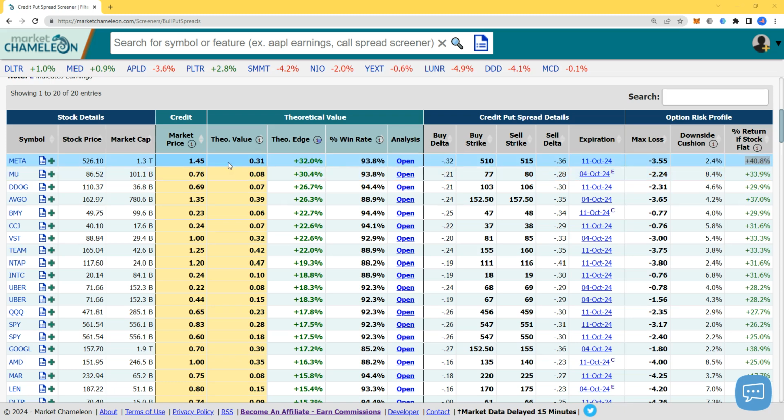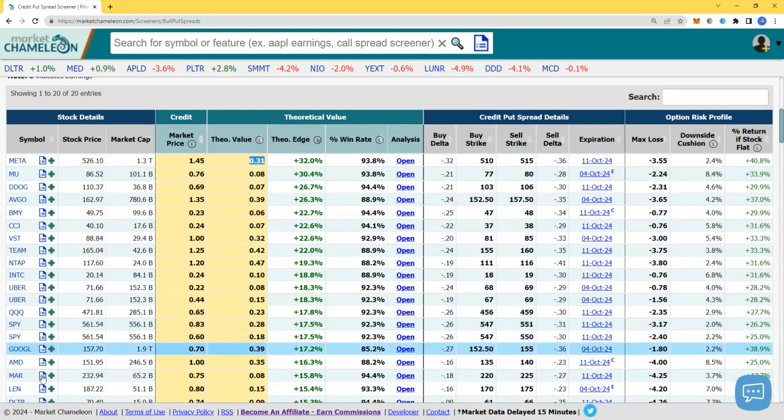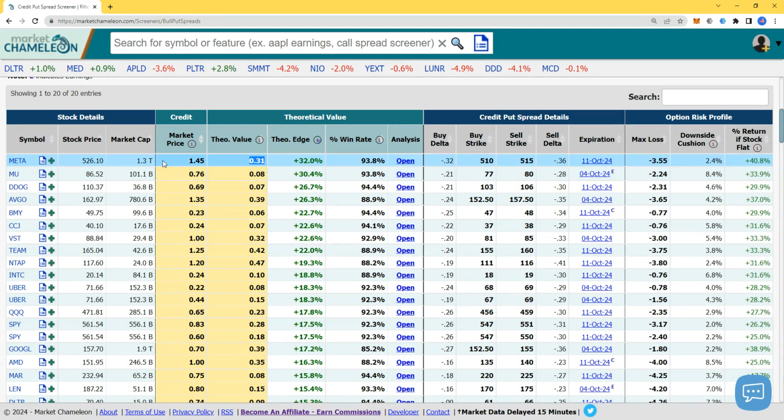Not a financial advice, but look at this. 5 times more the income, 145 compared to $30. That is the power of Market Chameleon. You would not find this trade just randomly scrolling over Robinhood and looking for trades. I don't think people are looking specifically for Meta. Maybe Apple. I don't see any Apple, but not Facebook. And a specific trade, specific expiration, specific downside cushion, all that stuff is absolutely bonkers.